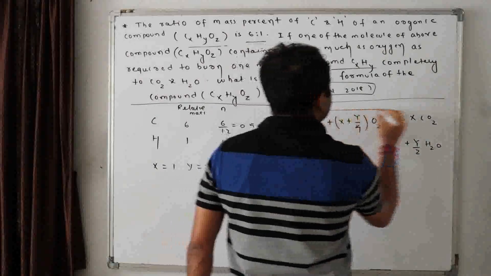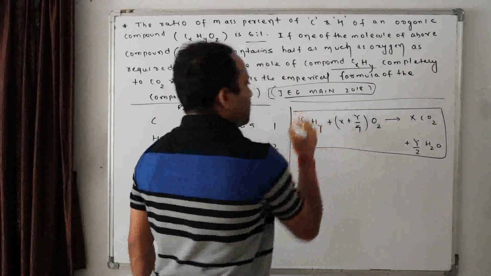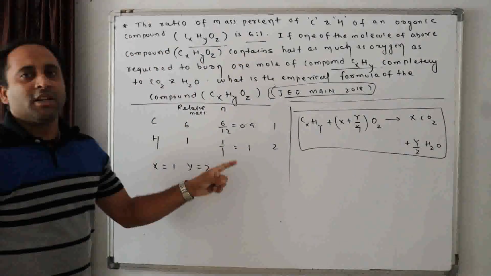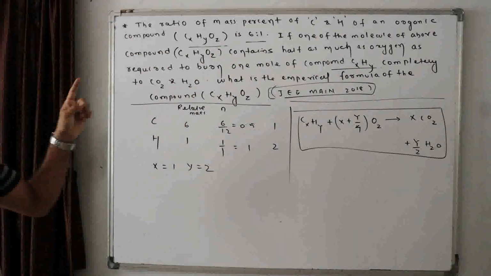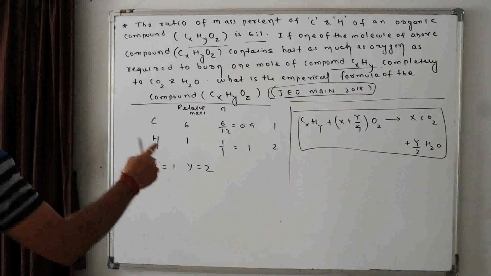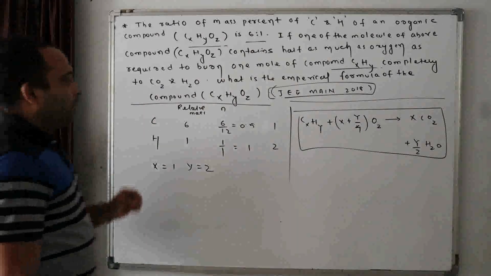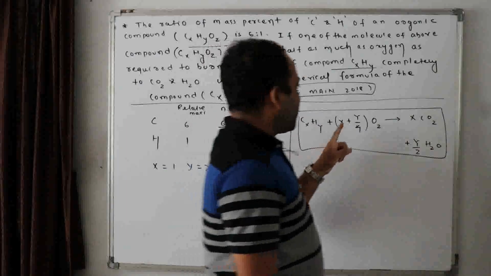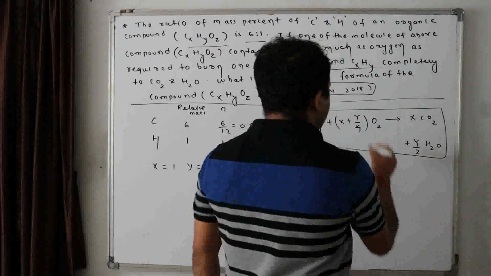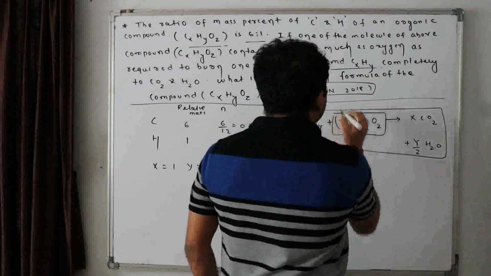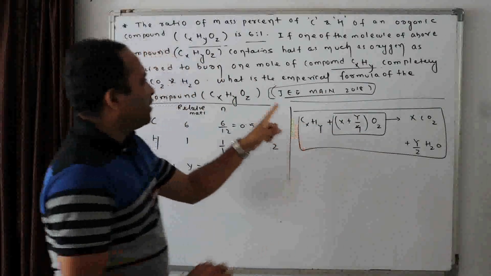This is the balanced general equation. You should know how this is happening. Clear? Any doubt? Now, this is the amount of oxygen required for the complete combustion of this.